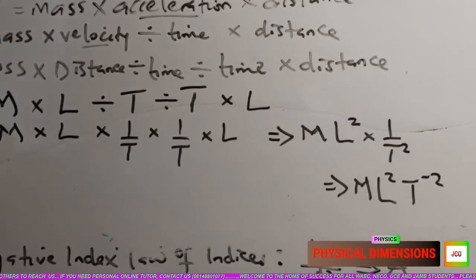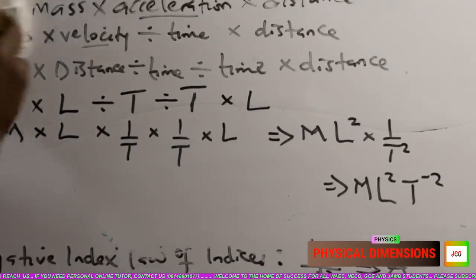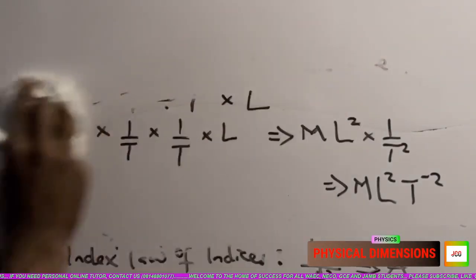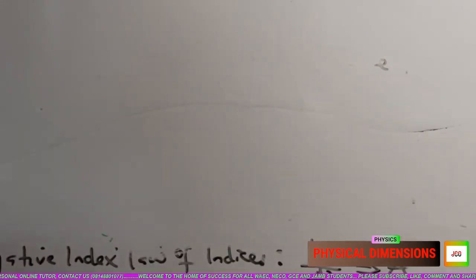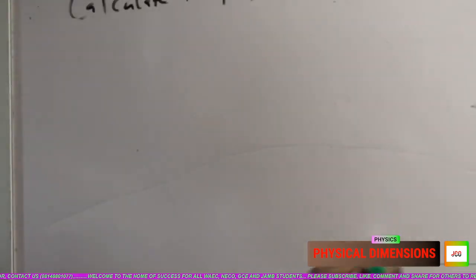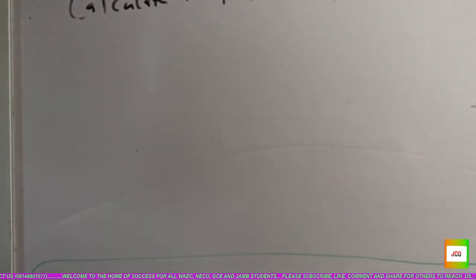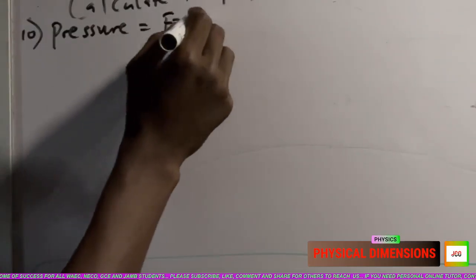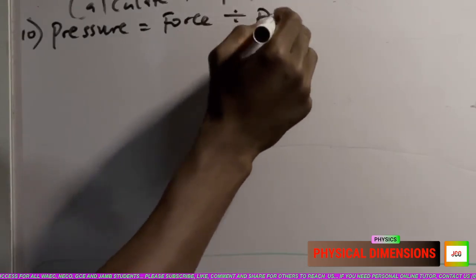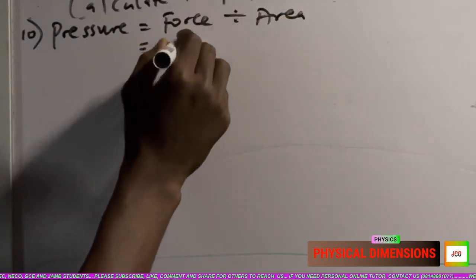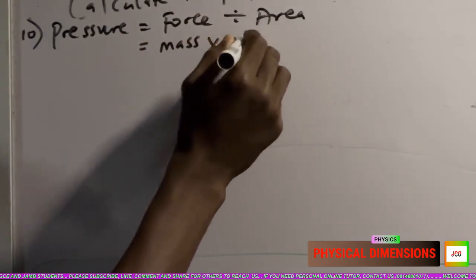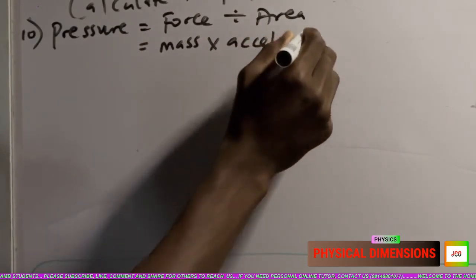So going on further to number 10, we deal now with pressure. The physical dimension of pressure. What's the formula? It is force divided by area. What is the formula for force? Mass times acceleration.